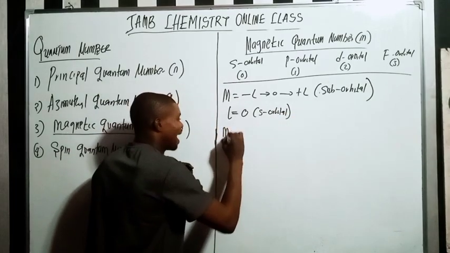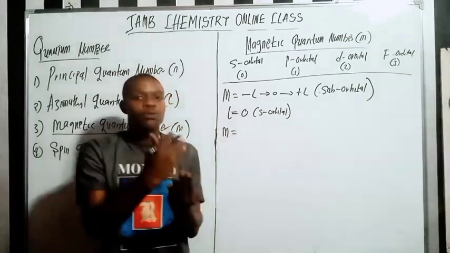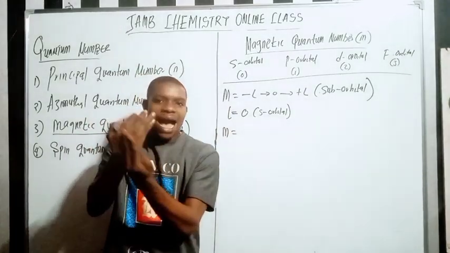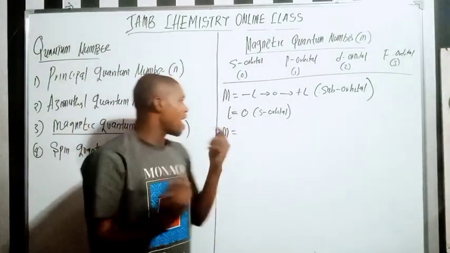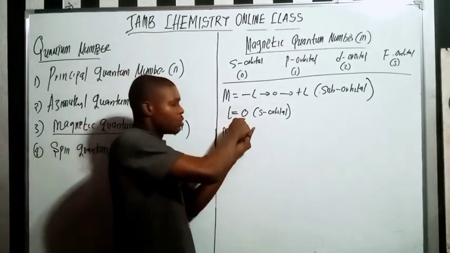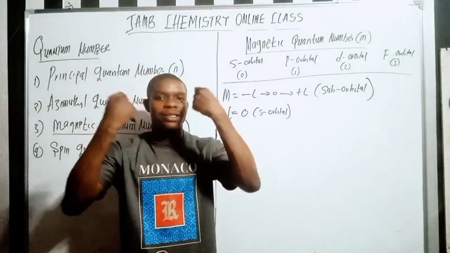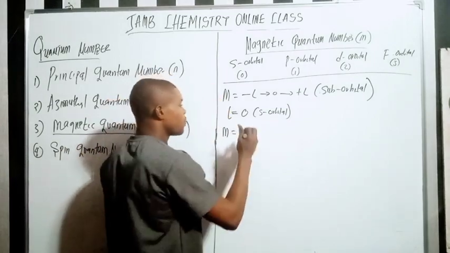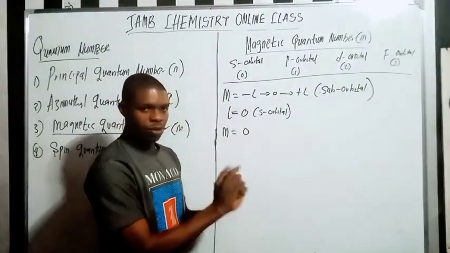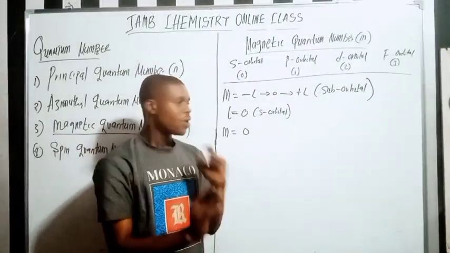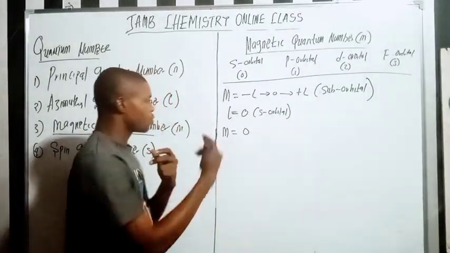What is my n? My n is what? Because they say m must start from the negative value of the azimuthal quantum number. And my l is what? 0. There's no way I can have minus 0 to plus 0. Do you understand? 0 is just 0. So that is going to be 0. Now, it may not make sense to you until you move to the other one here.